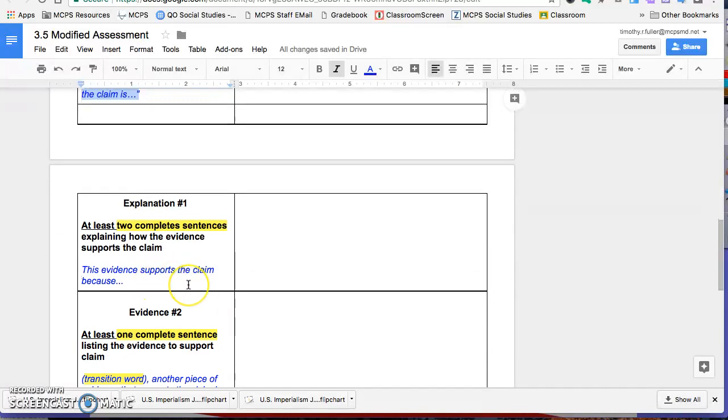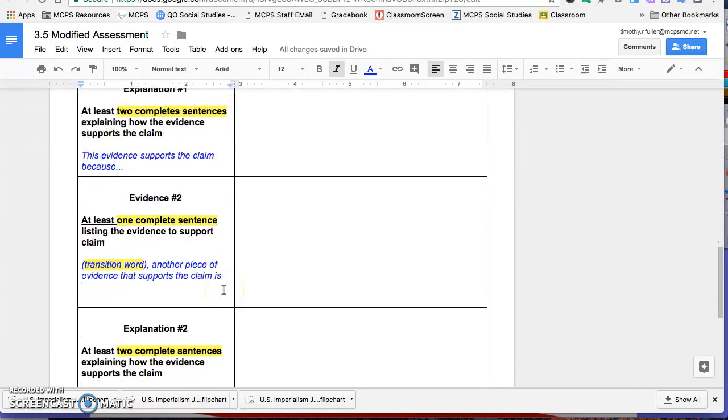This evidence supports the claim because, and this is the key, this is where you really get the points here. You need to make sure that you're supporting what you say. Don't just give me a quote. Don't just say it was economic reasons. Tell me why. Explain that evidence. So you need to do that twice.